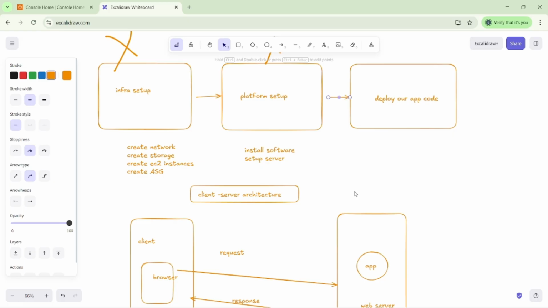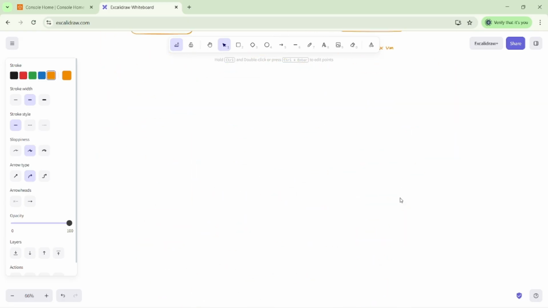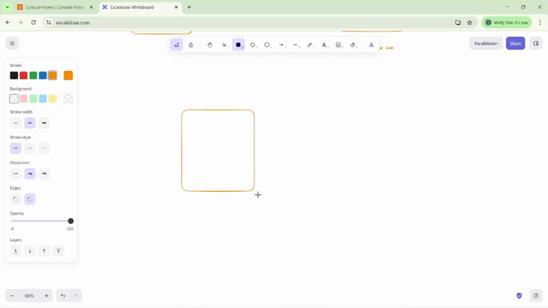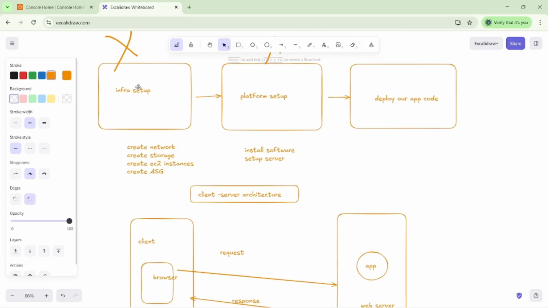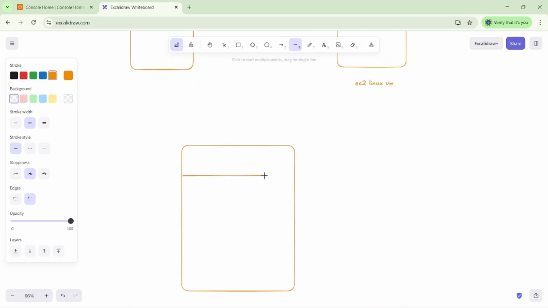With Lambda it's the same layers: this is my infrastructure, this is my platform, and the third section is the app code we have to deploy.